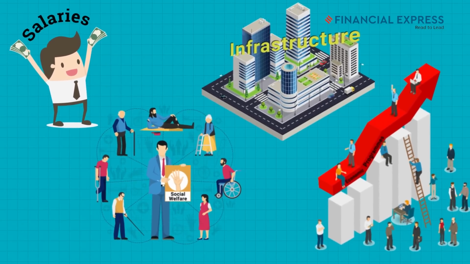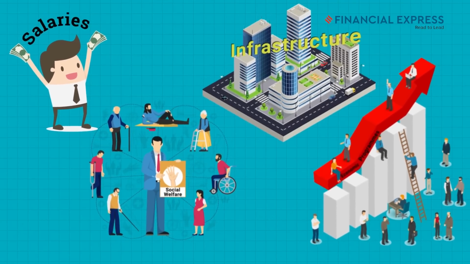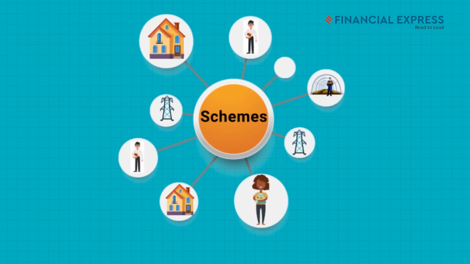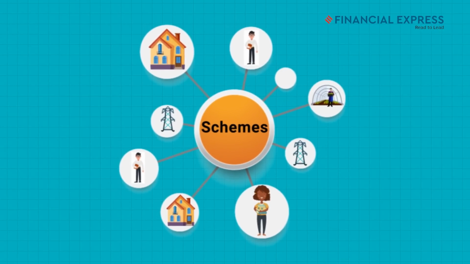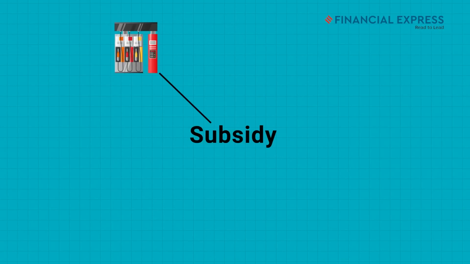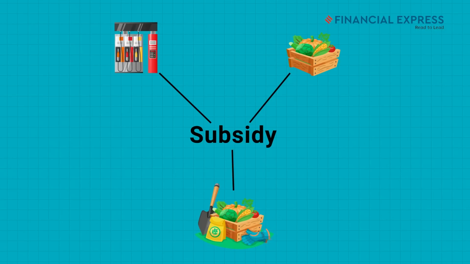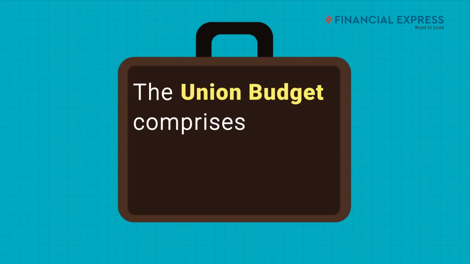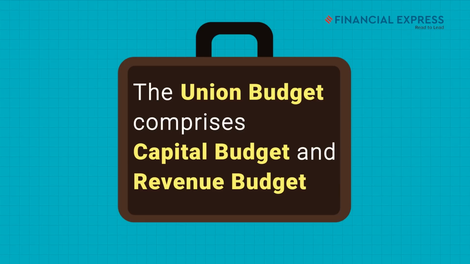Apart from expenditure on things like salaries, infrastructure, social welfare, and economic programs, the government also splits up spending on different ministries to run their operations. It also spends on different schemes and important areas of focus for the country. The government subsidizes petrol, food, and fertilizer costs. The Union Budget comprises capital budget and revenue budget.